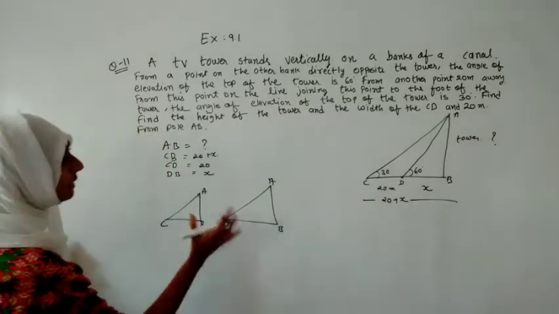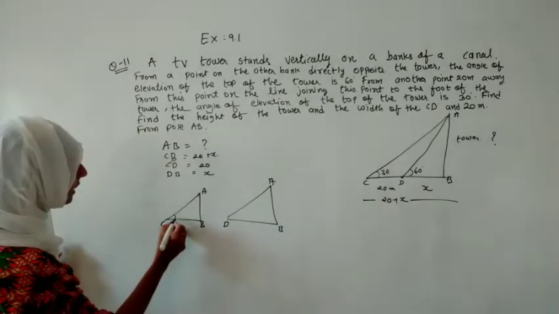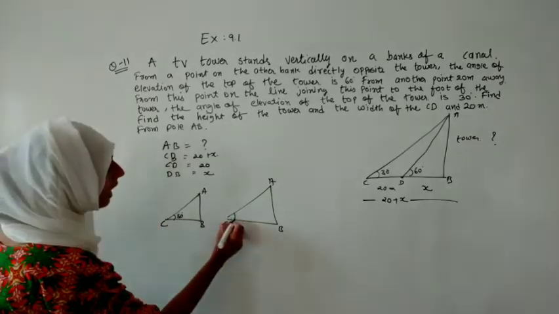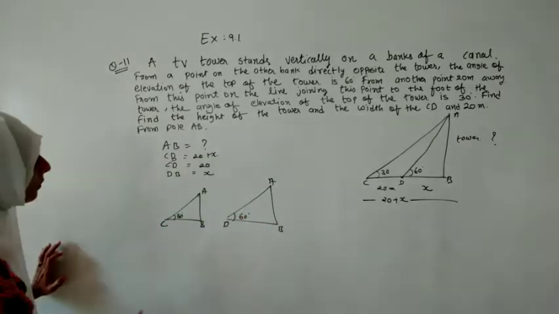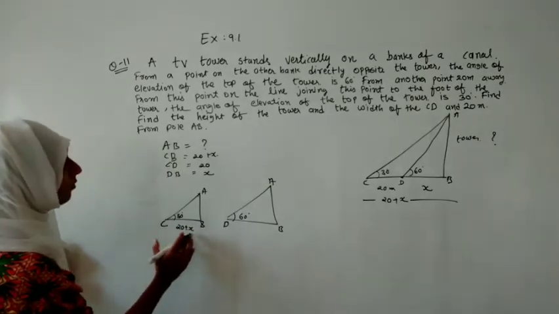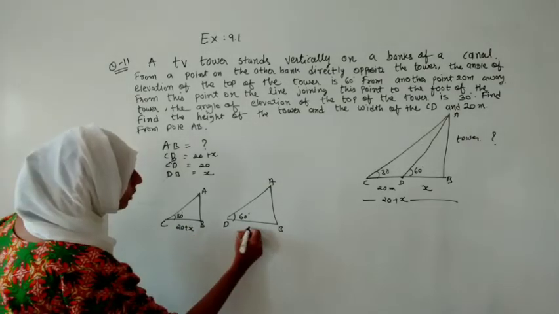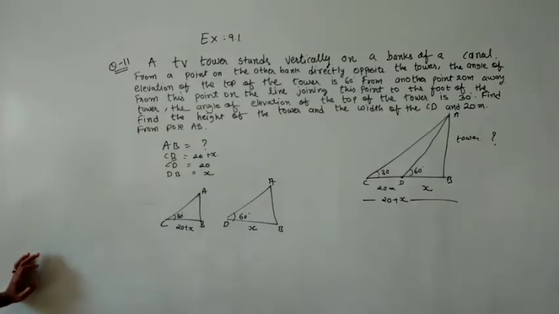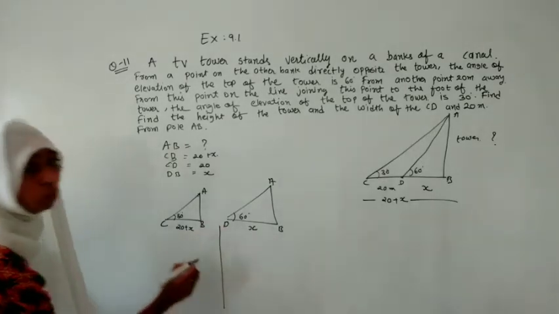In that, AB is common, but the theta is changing. Angle C is given as 30 degrees and angle D is given as 60 degrees. CB we have to write in the form of 20 plus x. DB we are not given, so we will write it as x. Now let us work on these two triangles.